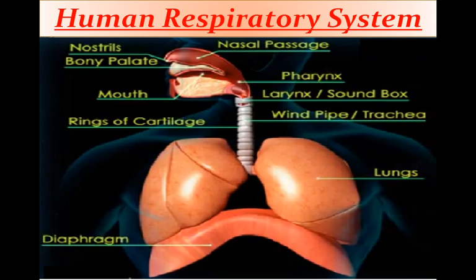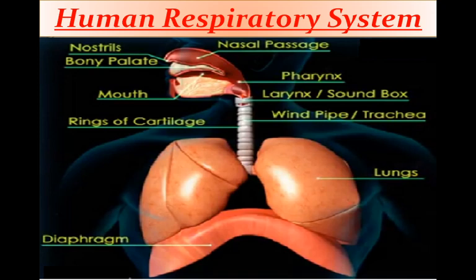Otherwise, epiglottis partially covers the food pipe throughout the time. But whenever we swallow something, this epiglottis covers the windpipe so that any eatable does not enter the windpipe and block it. Otherwise, we will suffer from breathing problems.